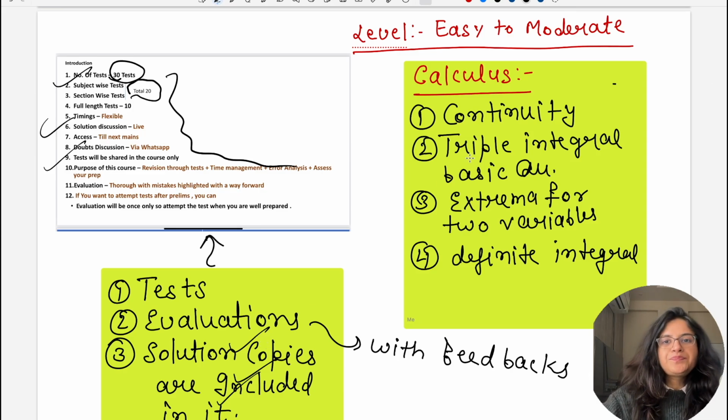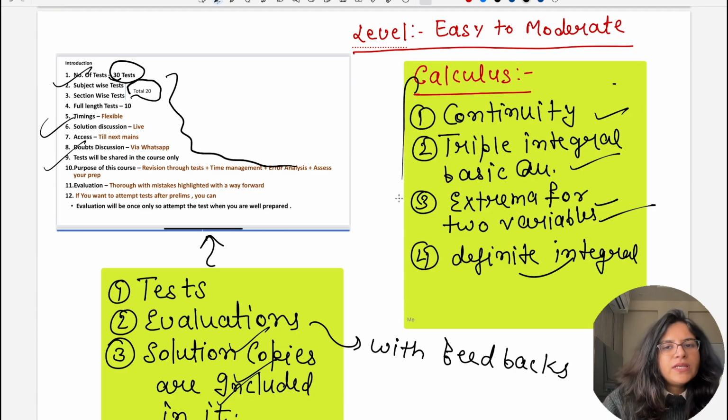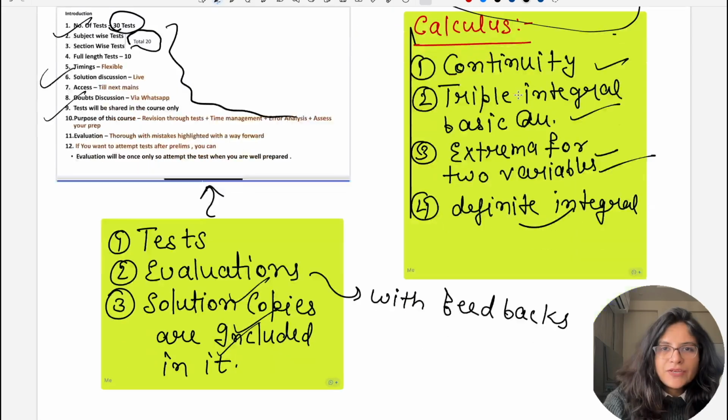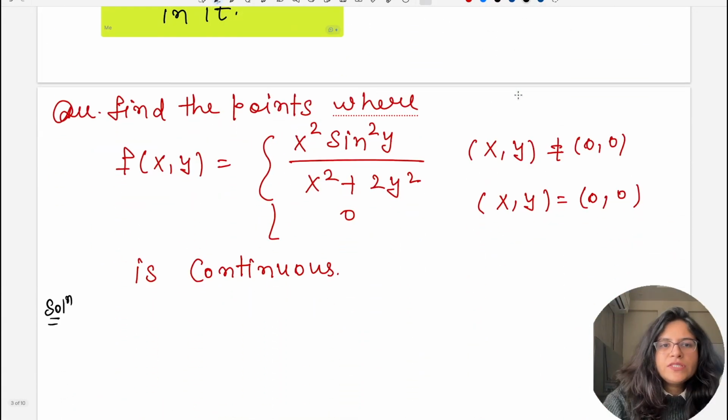आज के जो क्वेश्चंस हैं हमारे वो इन टॉपिक्स पर बेस्ड हैं: कॉन्टिन्यूटी, ट्रिपल इंटेग्रल, बेसिक क्वेश्चन, एक्सट्रीमा फॉर टू वेरिएबल्स and definite integral. These are very important topics asked in paper 1 as well as in real analysis paper 2. Level जो रहेगा वो easy to moderate रहेगा. In my further videos, I'll keep on telling you the level of the questions which I have included in this session. Alright, let's take the very first question.